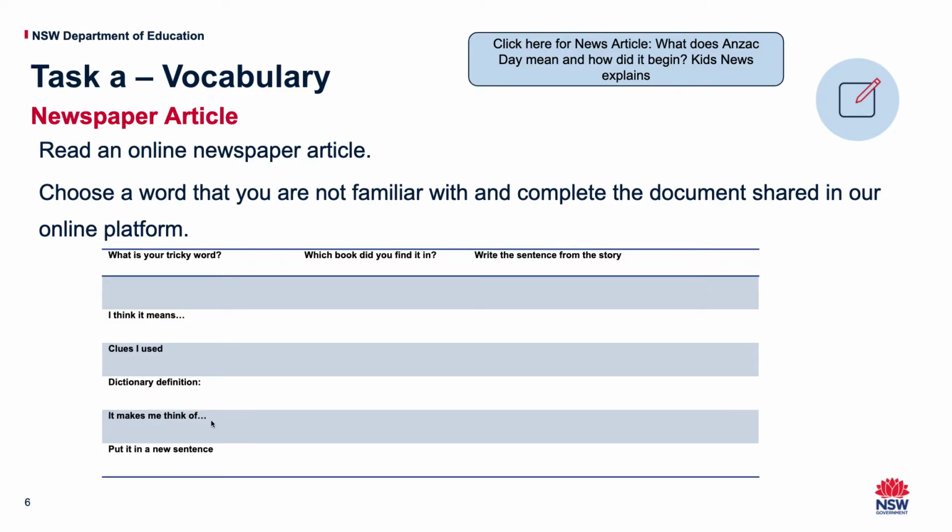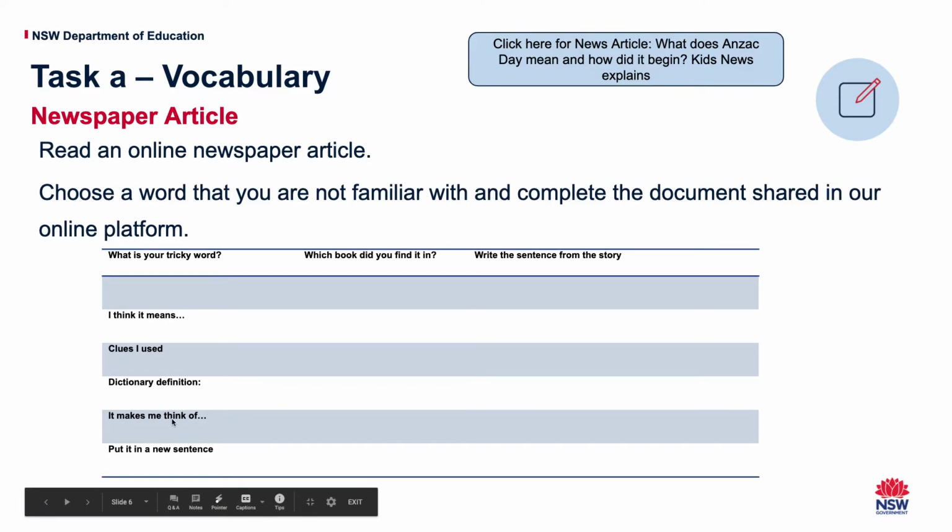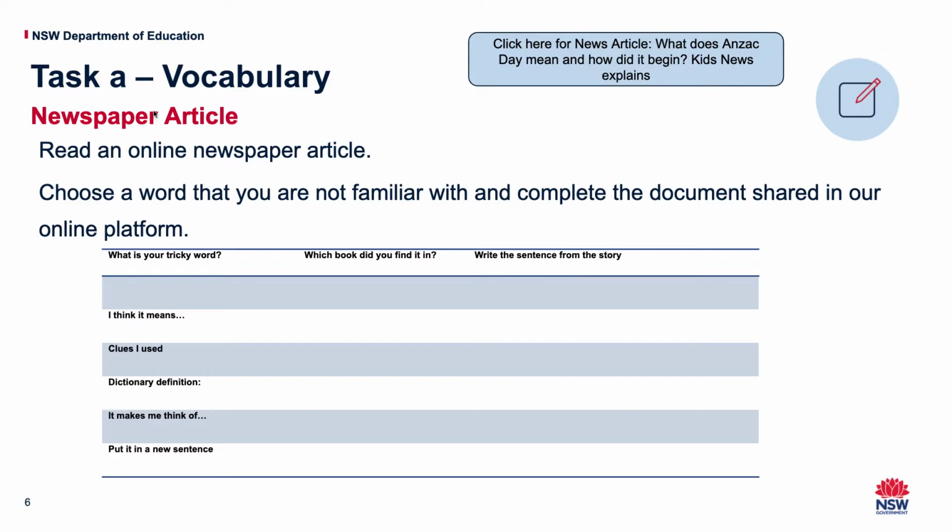Write the actual dictionary definition. You can do that by either opening a dictionary if you have one, or you can search the definition online, and we've shown you how to do that in class. And then put it in a sentence. It makes me think of, if that makes you think of a different word, maybe it makes you think of a news headline. Well, that's 2 words, but maybe it makes you think of a different word.